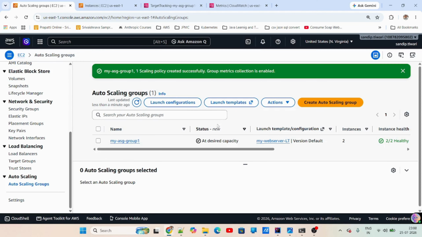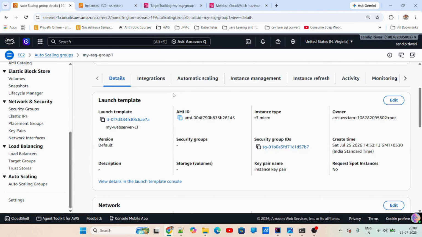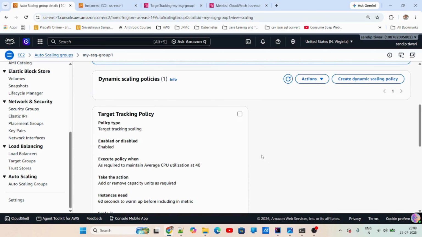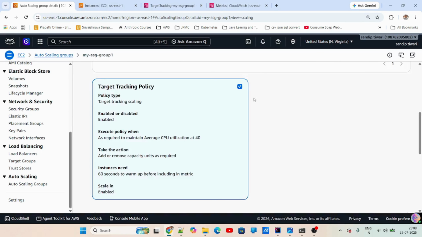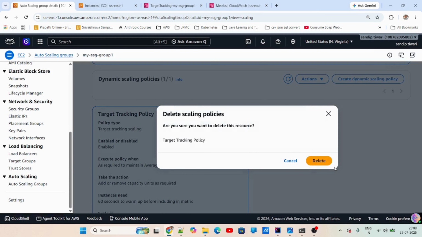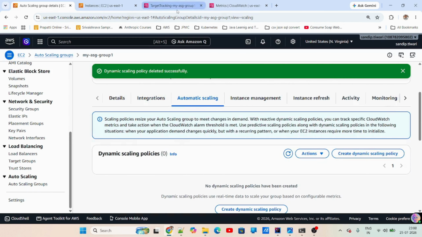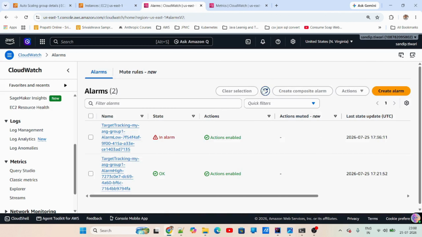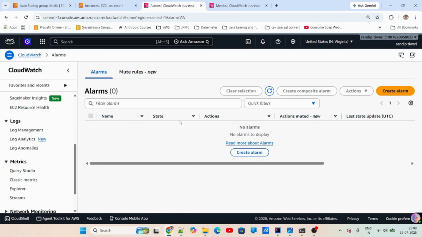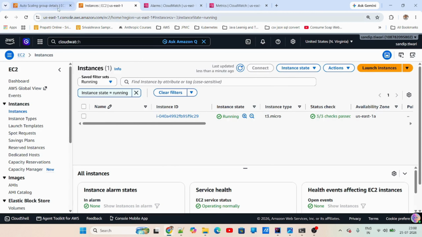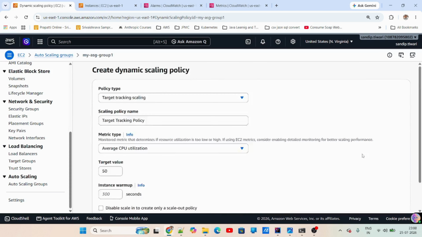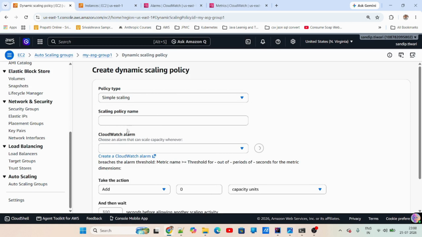Now we have used target tracking. What I will do now is delete this target tracking. As soon as I delete this, if I go to alarms, you can see these two alarms are also deleted. Now I will create another dynamic policy. This time I'll use simple scaling, simple scaling out. And here I'll create a new alarm.